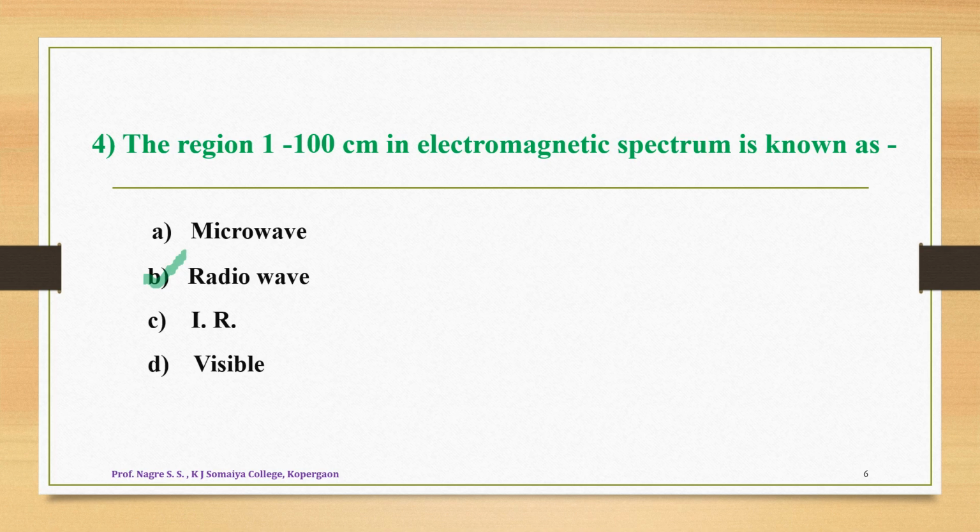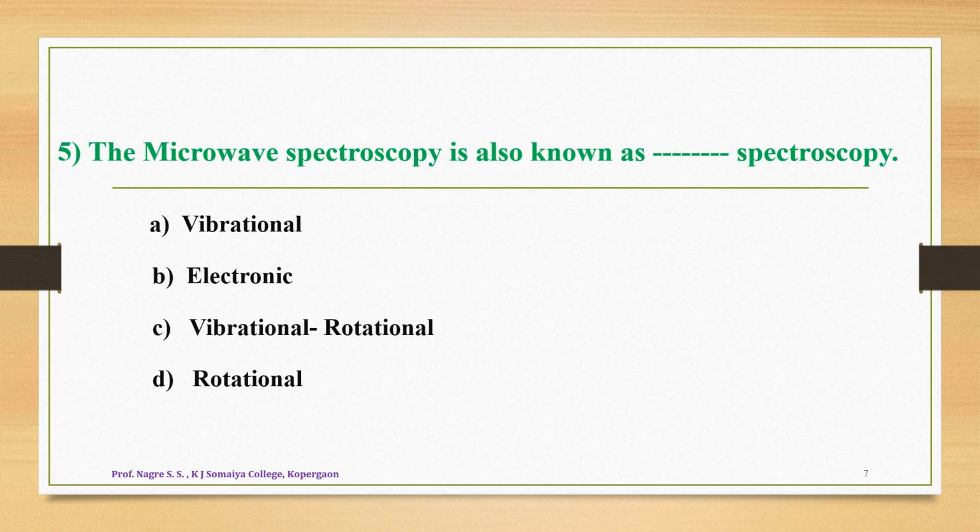Now let's look towards the next question, that is question number 5. The question is, the microwave spectroscopy is also known as blank spectroscopy. So in this question, the alternative name is asked for microwave spectroscopy, and the options are vibrational, electronic, vibrational-rotational, and the option D is rotational.